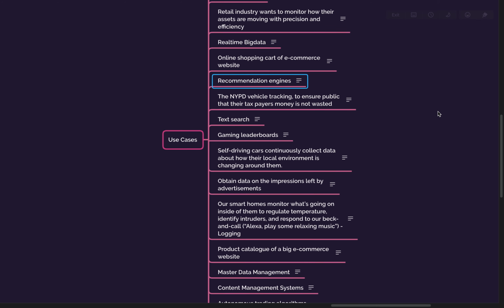Then recommendation engines. So in general, for a recommendation engine there are multiple approaches to achieve it. Graph is one of the fastest ways to do it, but people will say that you can do it using an ML algorithm and then put it into a NoSQL database like a document DB.